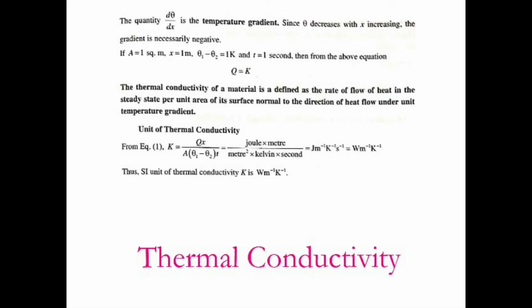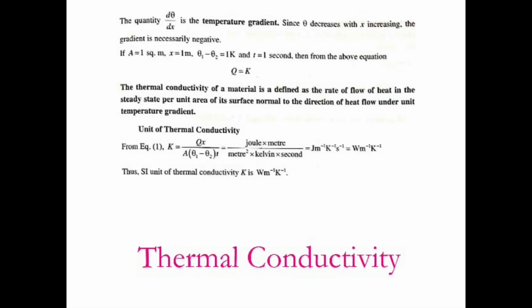If we consider the area of cross section of the slab as 1 square meter, the length of the slab x equal to 1 meter, the temperature difference between two ends of the slab equal to 1 Kelvin, and heat flows for 1 second, then we can write from the above equation Q is equal to K. That means we can define the thermal conductivity of a material as the rate of flow of heat in the steady state per unit area of its surface normal to the direction of heat flow under unit temperature gradient.